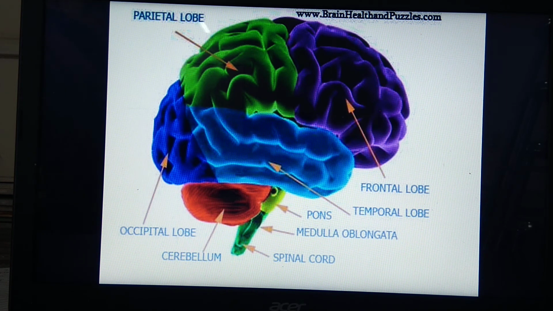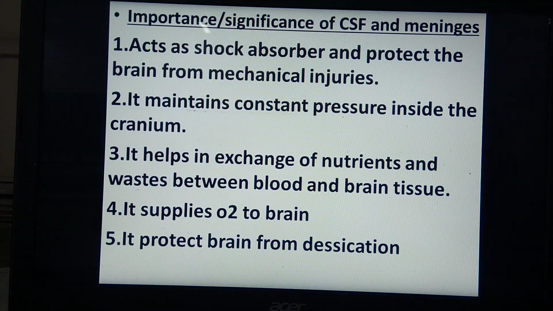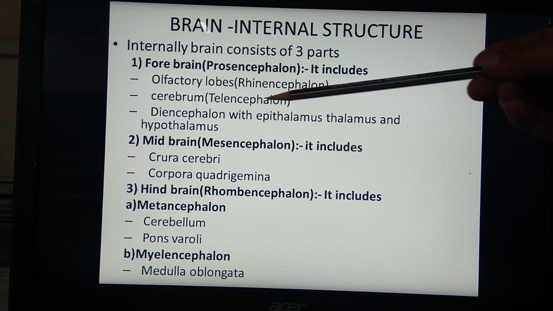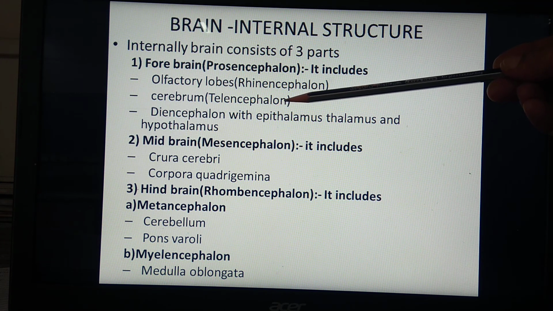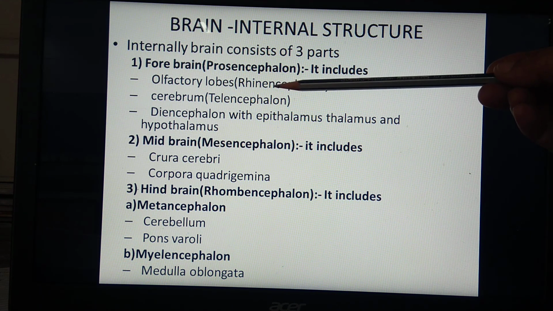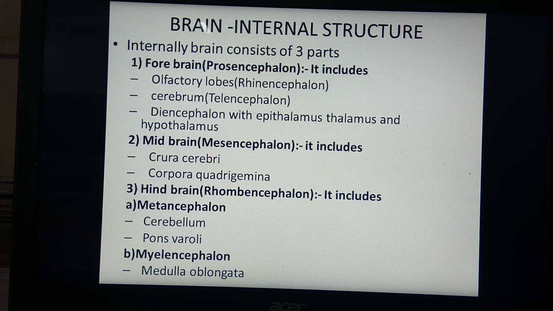What we are studying? We are studying about the forebrain. Once again, I will show you the theoretical part. See, this is the brain, forebrain with 3 parts. What have we seen just now? Cerebrum. Only one part is seen, cerebrum, having 2 cerebral hemispheres, and each hemisphere consists of 4 lobes: frontal, parietal, temporal, and occipital lobe. We are going to see the olfactory lobe now, and after this we have to see the diencephalon with epithalamus, thalamus, and hypothalamus.